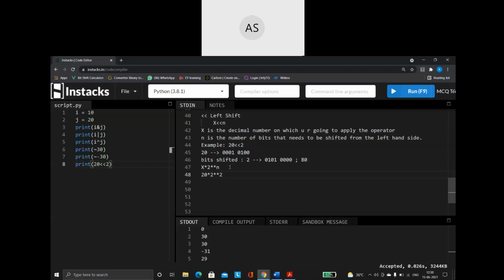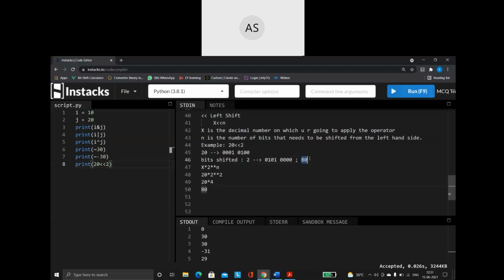Remember, whenever you have an exponent, the exponent is evaluated first, then the other operators. So 2 to the power of 2 is 4. 20 into 4 is nothing but 80.